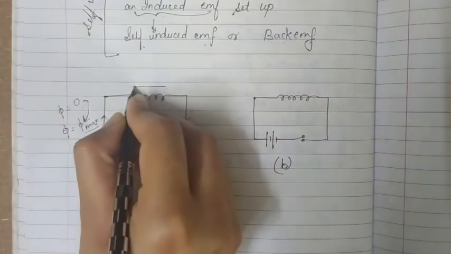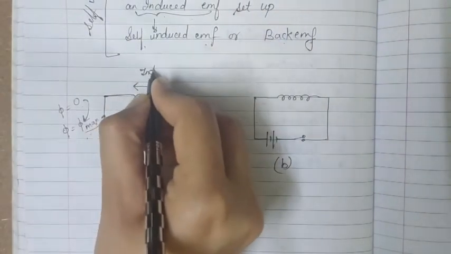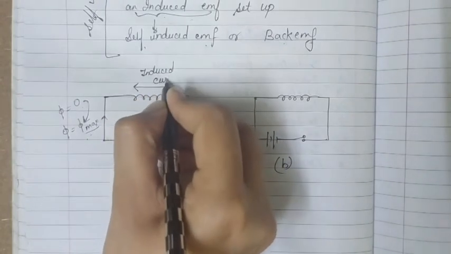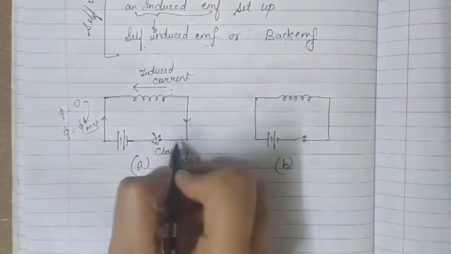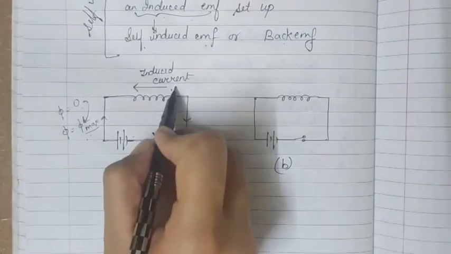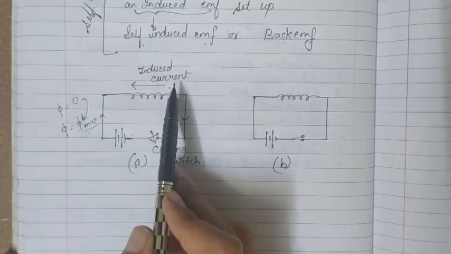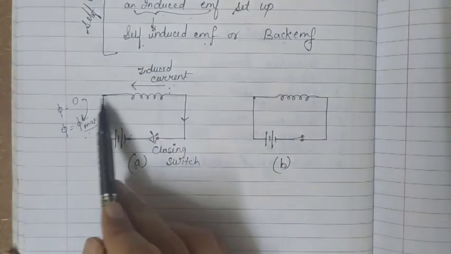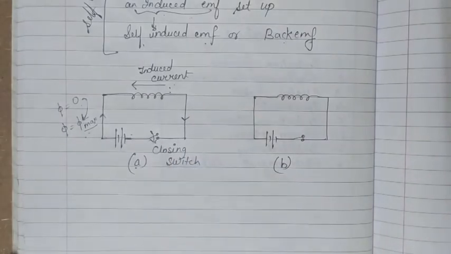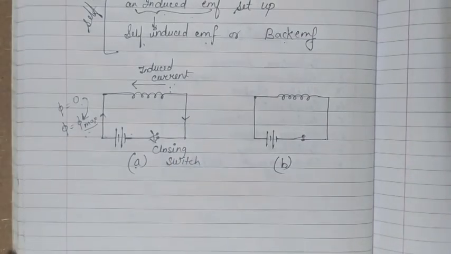That means this will be the direction of induced current because it tries to oppose its cause, and its cause is the battery current. Battery current की वजह से ये induced current हमें मिला है, and according to Lenz's law this induced current tries to oppose its cause, that's why it will oppose the direction of battery current, right? Now come to the second diagram.